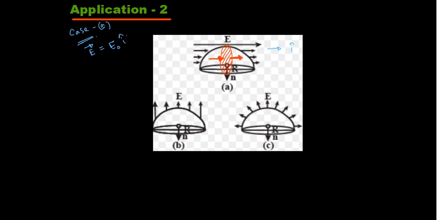If I take this side as 1 and this side as 2, as in the previous case, in case of 2, flux will be positive, and in case of 1, flux will be negative.